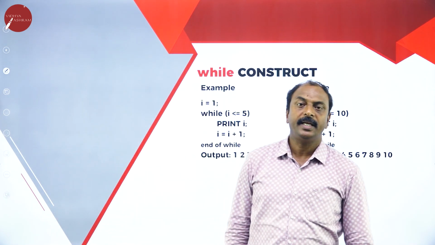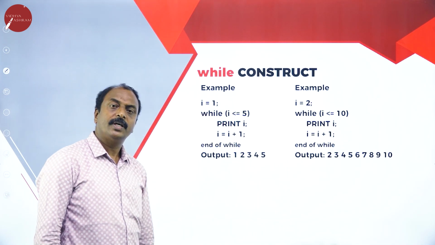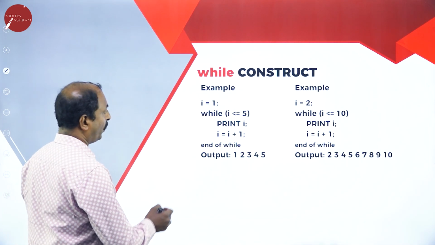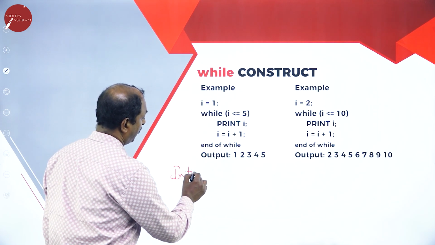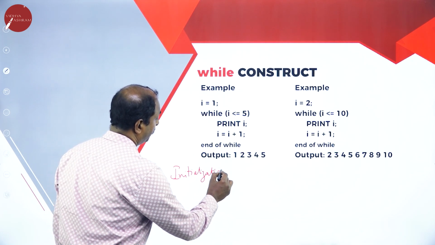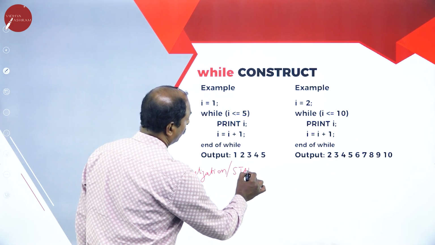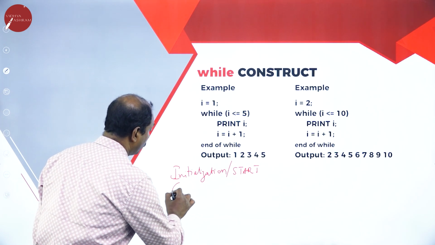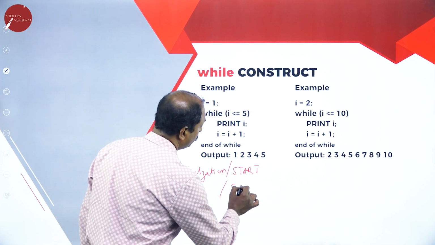In any type of repetition of statements, we should be aware of three points. One is initialization, that is, we should know the starting value, and also we should know the end value, that is, to stop.